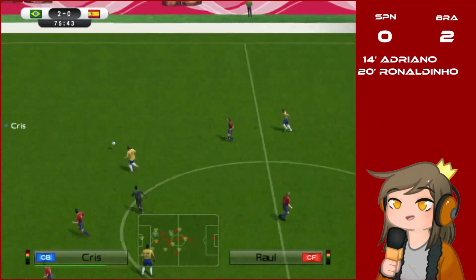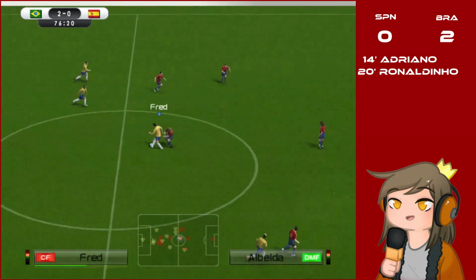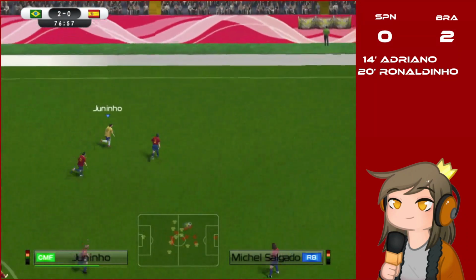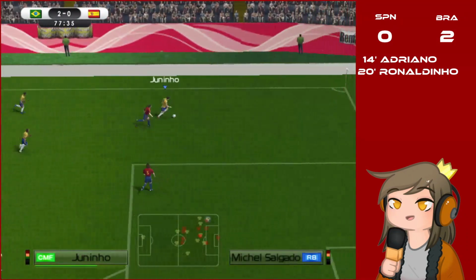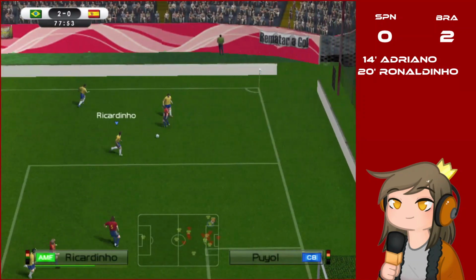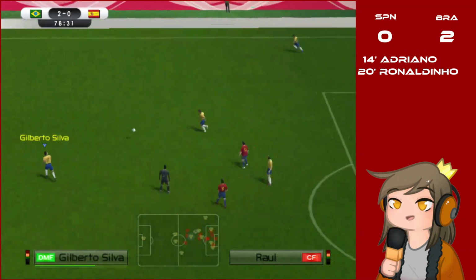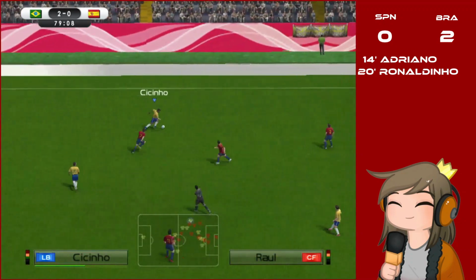That's Ricardinho against Salgado. Salgado wins it. Pass it to Raul. But Chris gets the ball back. That's Fred. Finds Ricardinho. Attempts at Juninho. Juninho gets the better of it against Salgado. That's Juninho to Ricardinho. Ricardinho loses the ball and it's Spain with it. It's Raul. Gilberto Silva recovers it.